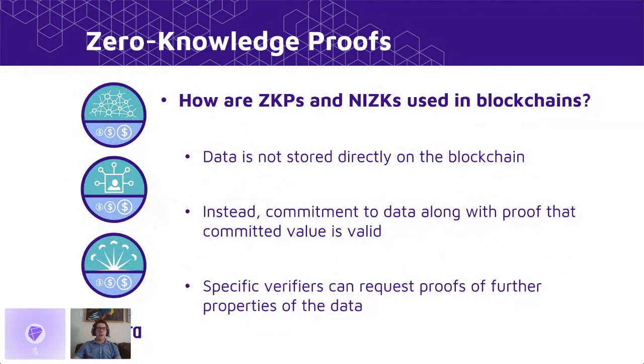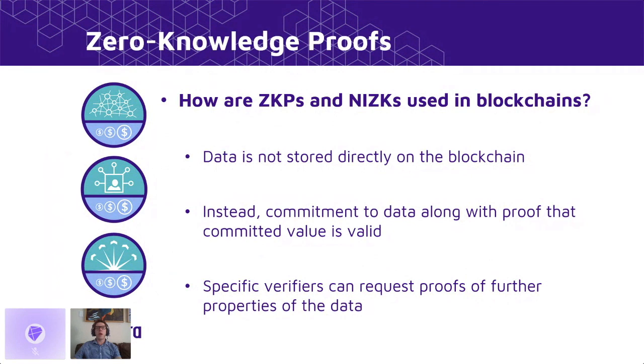Okay, so we've got a basic idea of what zero-knowledge proofs are and what non-interactive zero-knowledge proofs are. And the question is, how is this useful to our problem? So just to remember, we want our data on the blockchain to be confidential, but also auditable so that we can selectively reveal whatever data is necessary to any person who wants to audit us. And the solution is to not store our data directly on the blockchain.